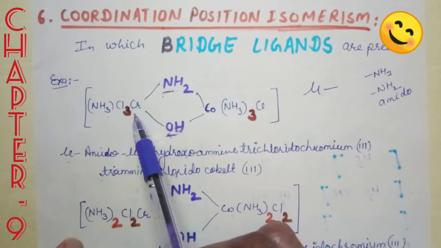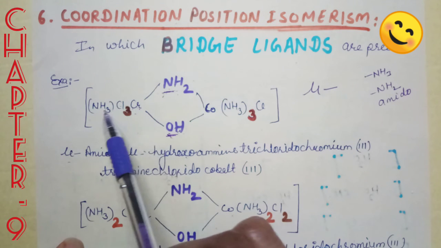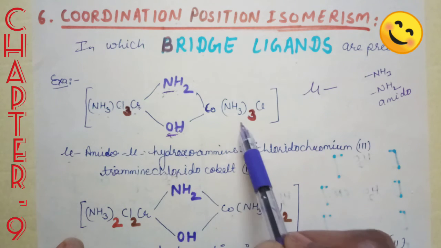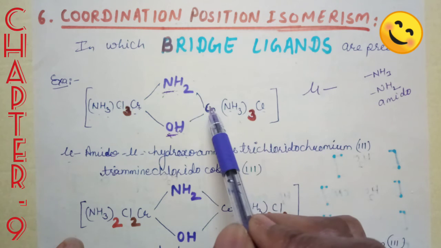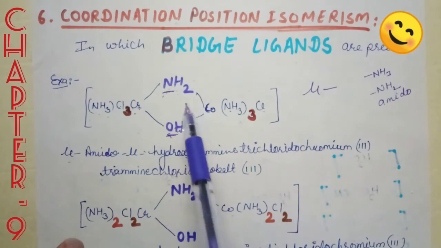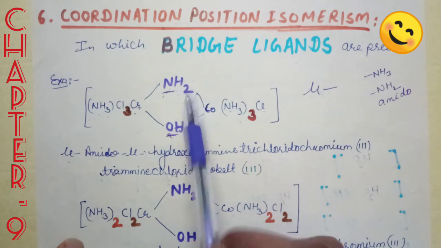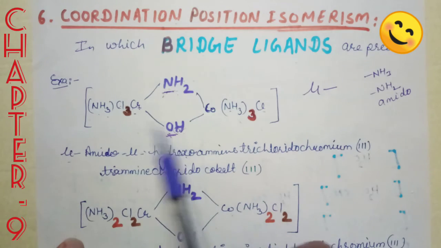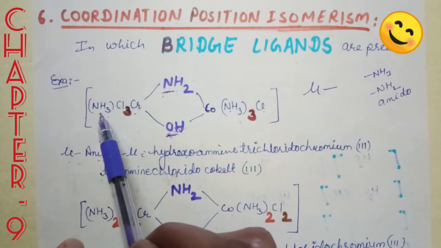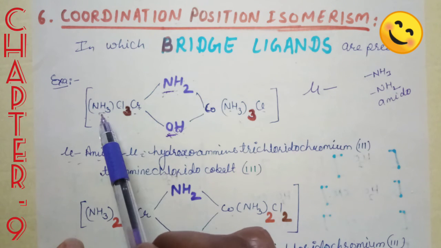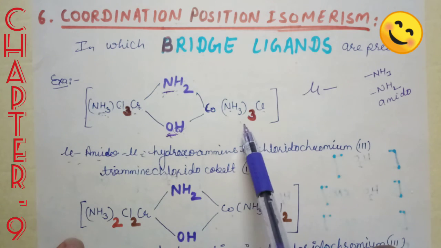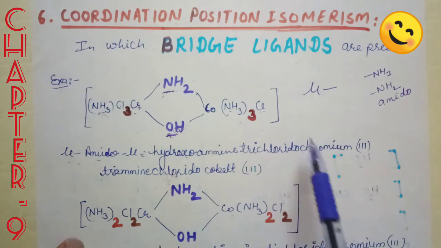Ammine trichloridochromium(III), triammine chloridocobalt(III). It is the name of the compound. Okay, understand? Mu-amido, mu-hydroxo, both are bridge ligands, so we have to write mu before the ligand name. Okay, now here ammine and chlorido are present. Ammine starts with A, so ammine trichloridochromium(III), triammine chloridocobalt(III).